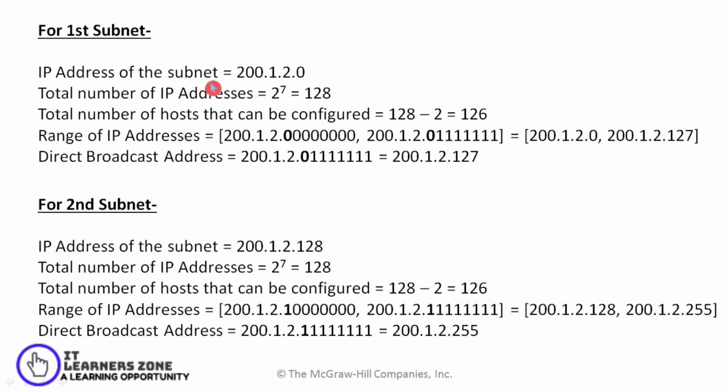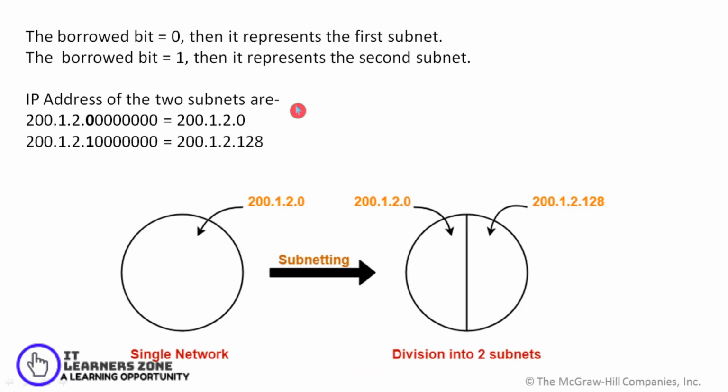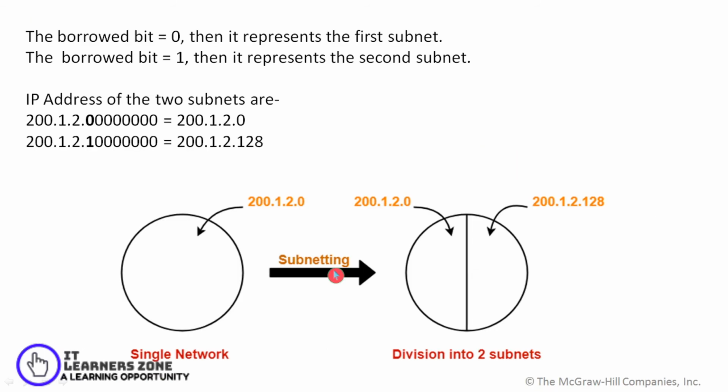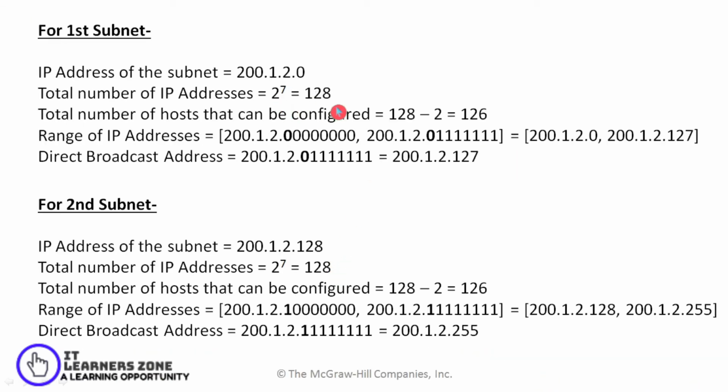The IP address of the first subnet is 200.1.2.0, and for the second subnet the IP address is 200.1.2.128. The total number of IP addresses in the first subnet would be 2 raised to 7, because as we have seen, the number of bits used to refer to the host would be 7 bits. So I have 128 addresses in total.